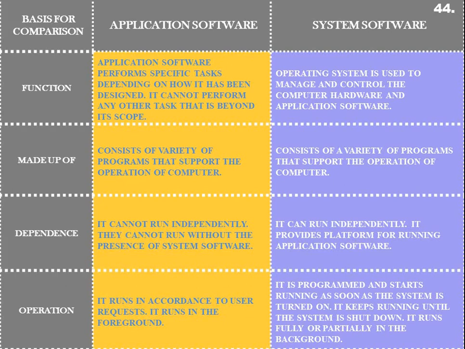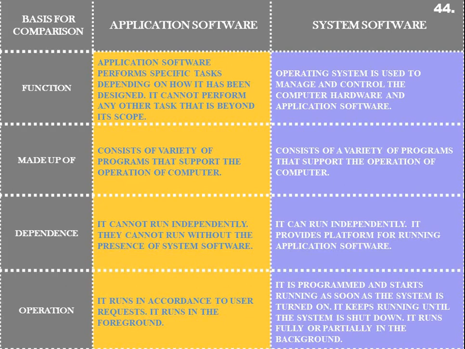So all the subtypes of system software, whether an operating system, a utility program, a device driver, or a language processor, are designed to support the operation of the computer hardware, as well as the application softwares running on the platform of the system software, the platform of an operating system.